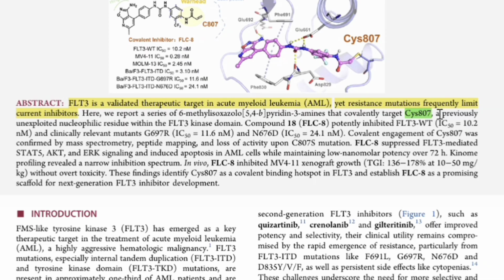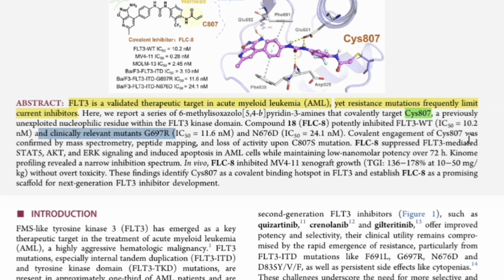Now compound 18, they have mentioned, works on both. They are saying that compound 18 potently inhibited FLT3 WT, meaning wild-type FLT3 kinase, and clinically relevant mutants. Its mutant forms are also inhibited by this compound. They have displayed it over here.